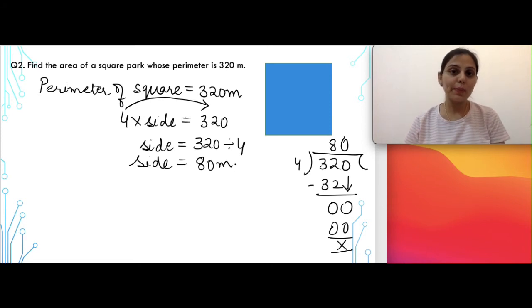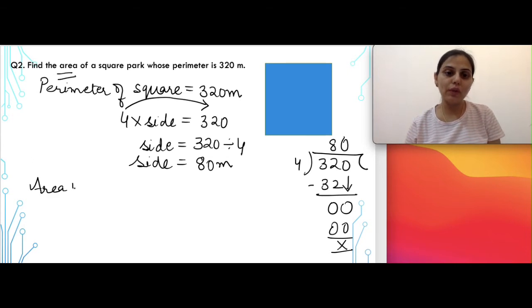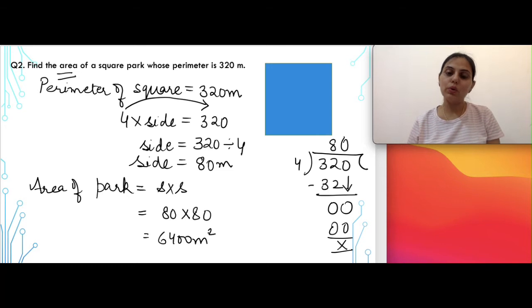Now generally it happens कि जल्दी में जब हम question solve करते हैं तो most of the students they leave the answer here only. But please read the question carefully, children. You are supposed to find the area also. So after this you need to calculate the area of the park. And we know that the formula for area is side multiplied by side, or this can be written as 80 multiplied by 80, which is equal to 6,400 meter square. So I hope this question is clear.